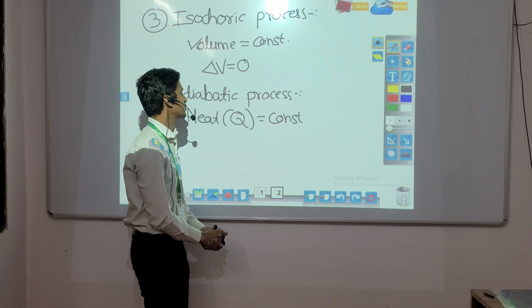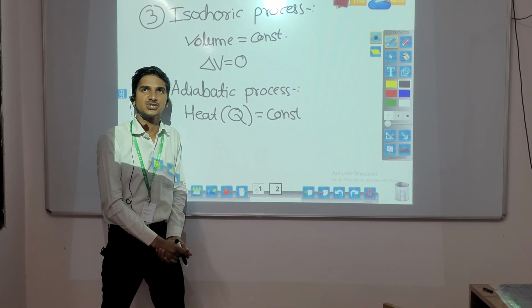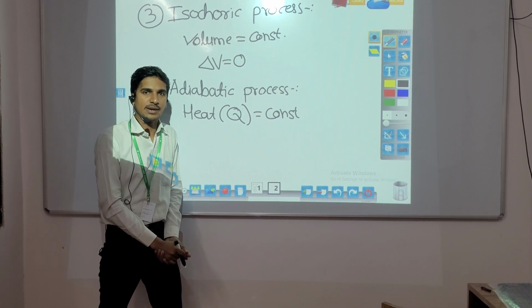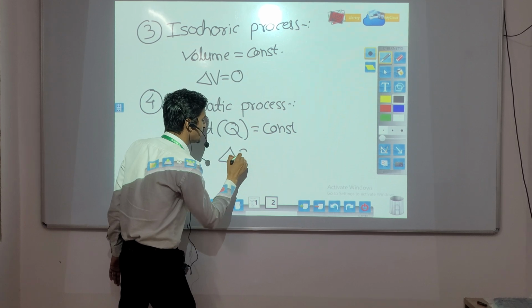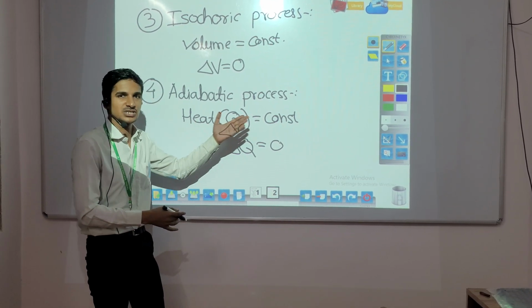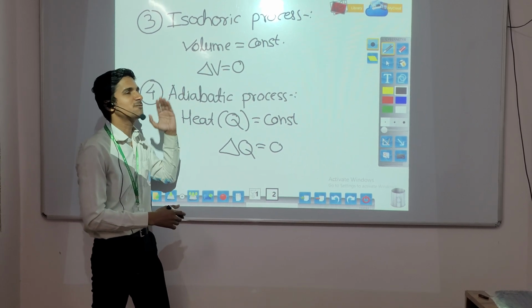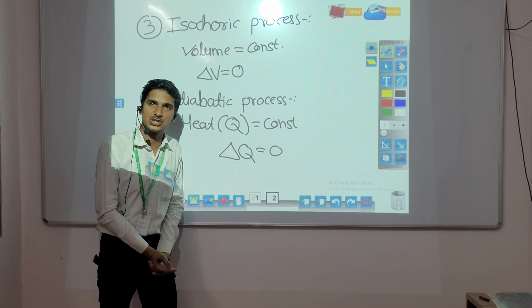What is meant by adiabatic process? Adiabatic process means the process in which heat is constant. This is called adiabatic process. And change in heat, delta Q, is equal to 0. Means the derivative of a constant is always 0. These are the four processes of thermodynamics.